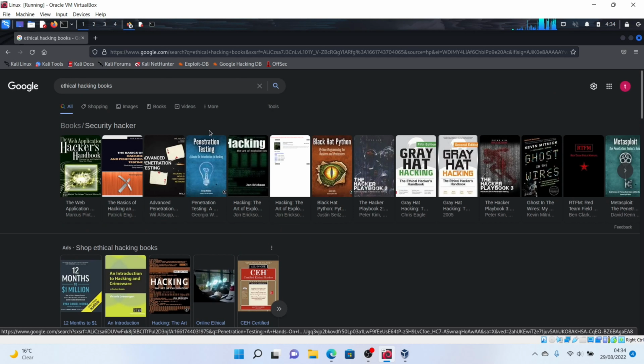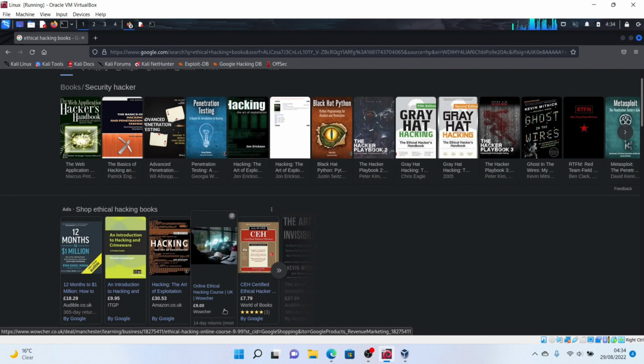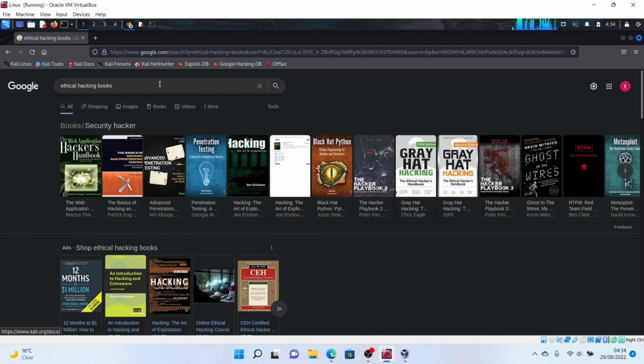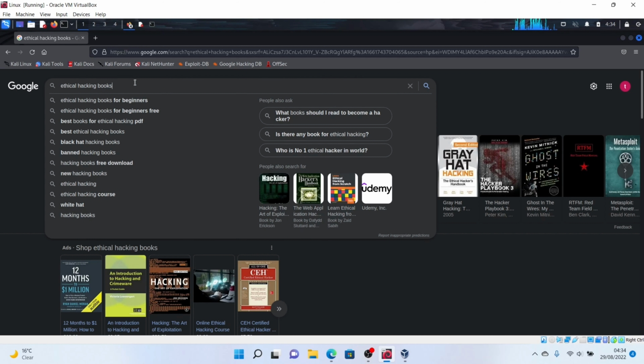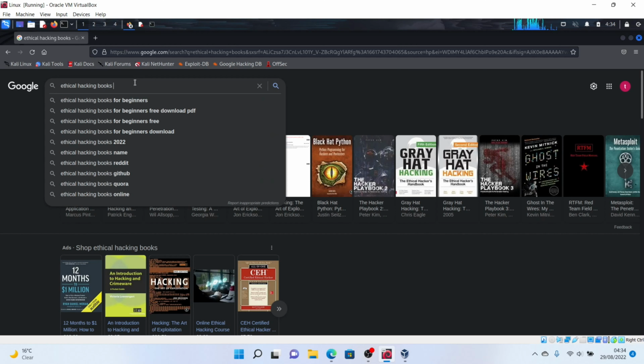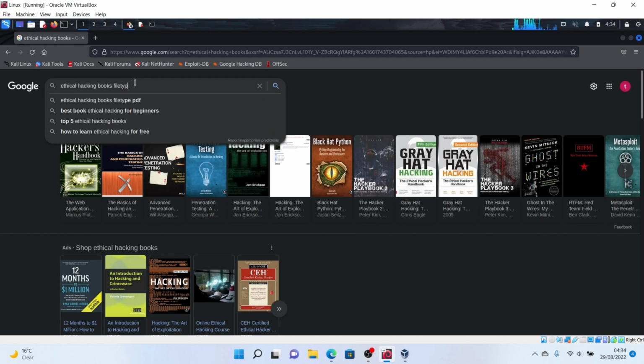But when it comes to Google hacking, I probably want to see specific things. There are quite a lot of books here on Amazon and suggestions, people reviewing books and stuff. But let's assume I want to be much more specific, like ethical hacking books that are in PDF format. So I type in ethical hacking books, then a space and filetype: PDF.